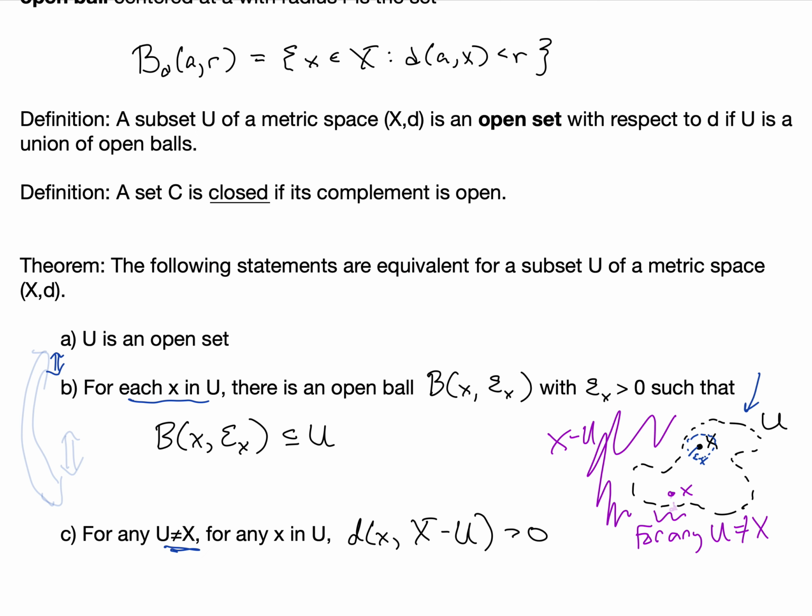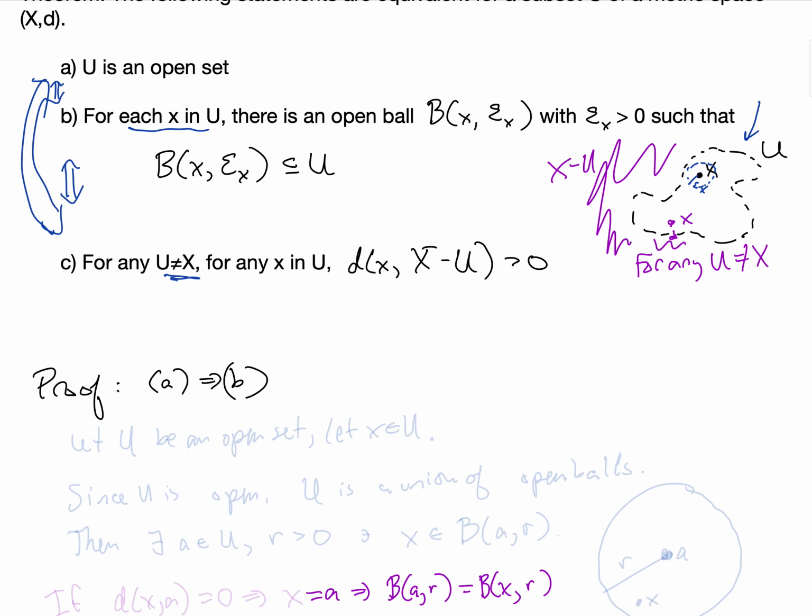And so remember the definition of the distance between a point and a set: it was the greatest lower bound of the distances between x and points that are in that set. So again, we're proving that this condition as well is equivalent to the other two. So if any one of these conditions hold, the other conditions hold as well. So let's prove this. We're first going to prove that A implies B.